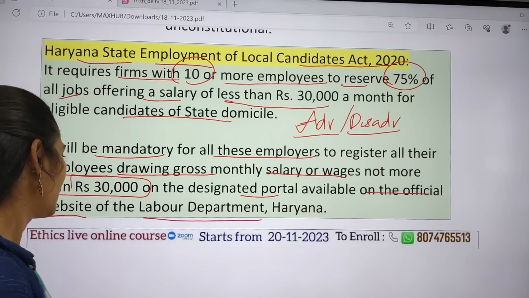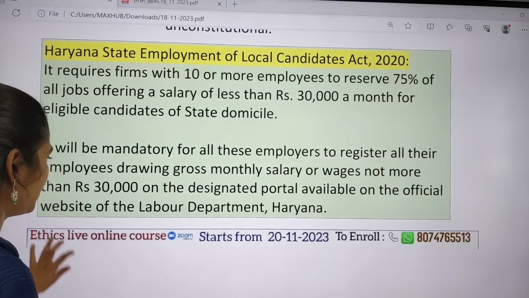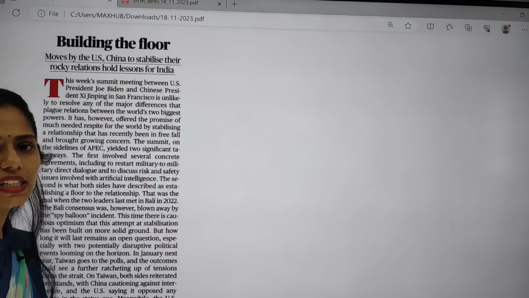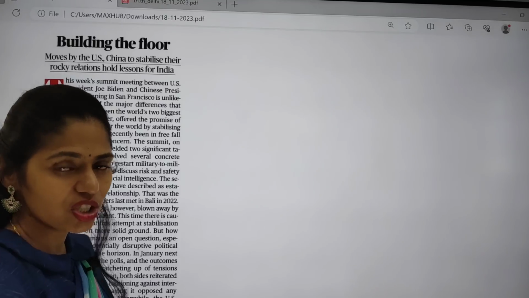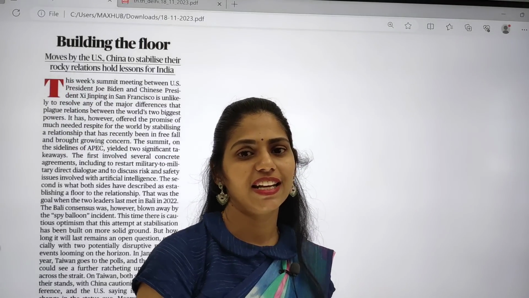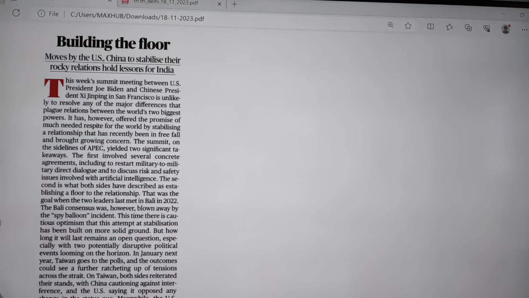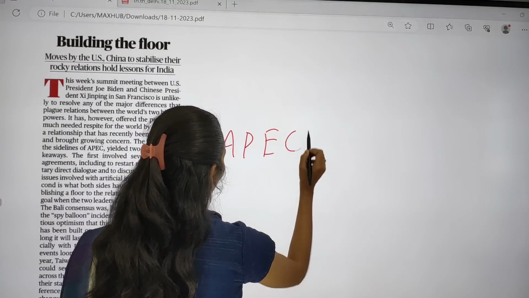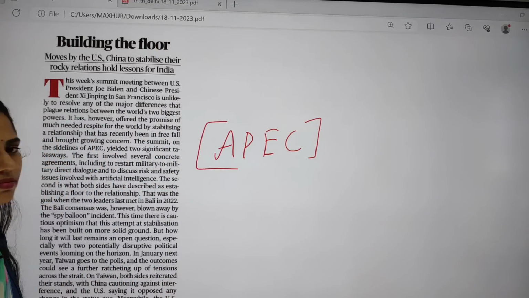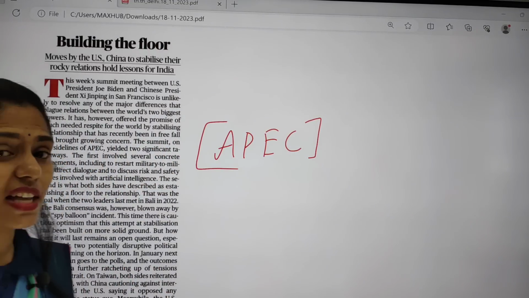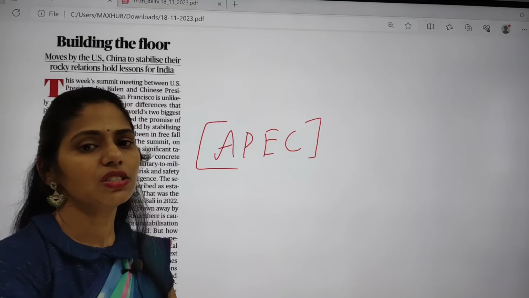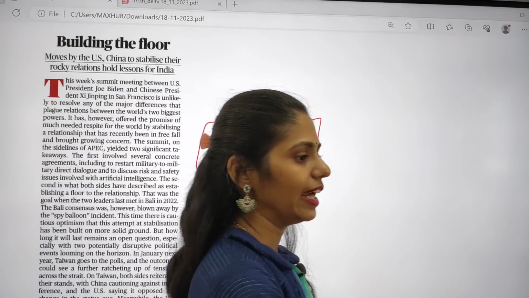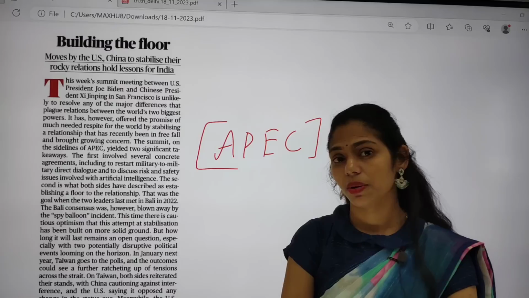Don't forget. And the next topic. This article is talking about US-China relations. And I want to give you one homework. You have to see some facts regarding this APEC and please let me know in the comment box, because these organizations are very important for your prelims. You can get statements regarding this APEC in your prelims.